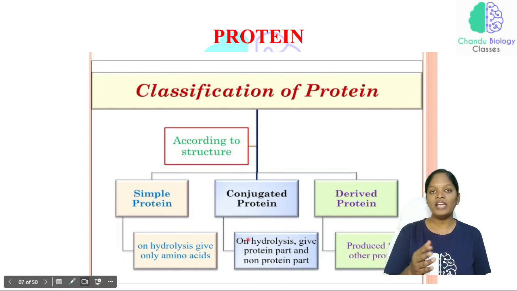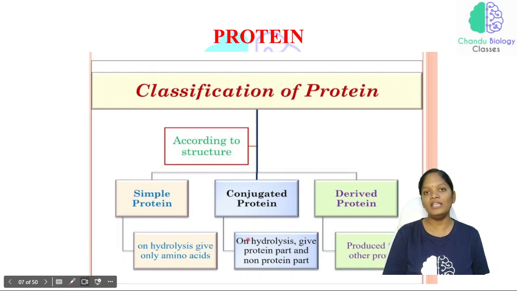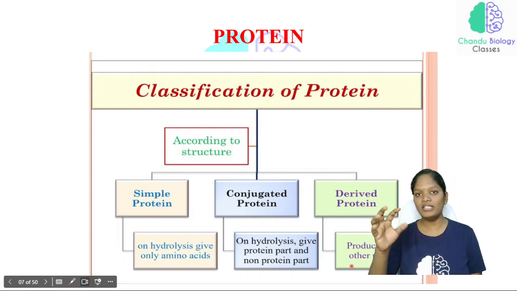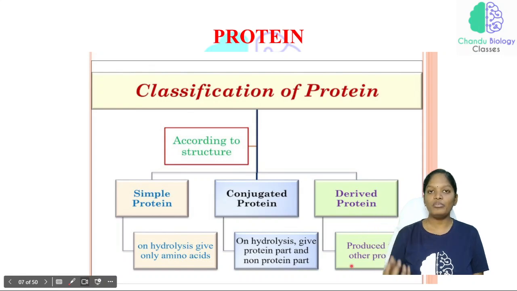Now, the conjugated protein, as the name suggests, has a protein part as well as a non-protein part. If they have both the protein and the non-protein part, we are calling them conjugated protein. Now the derived proteins are produced from other proteins. So if from any protein, another protein is produced, that is what a derived protein is.